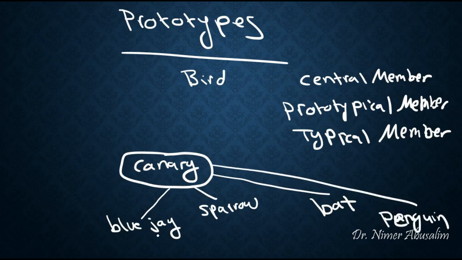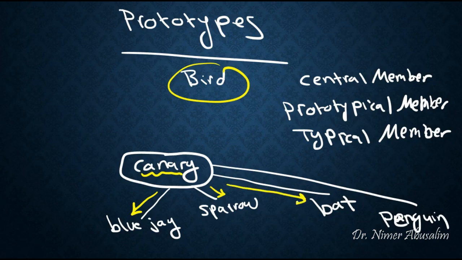Now if you notice, the length of the line here is very important. These are very small, close lines. That means that these members are closer in membership to the category bird because they resemble the prototypical member canary. Bat is a bit further away, and so is penguin.